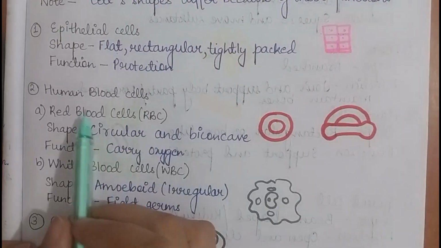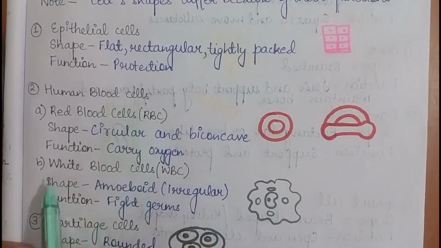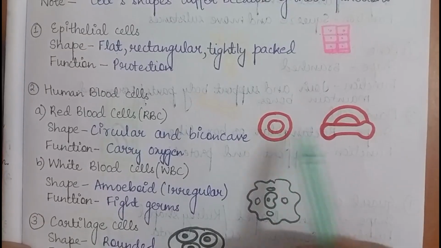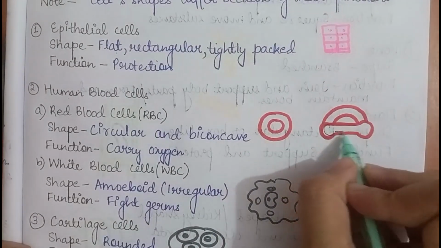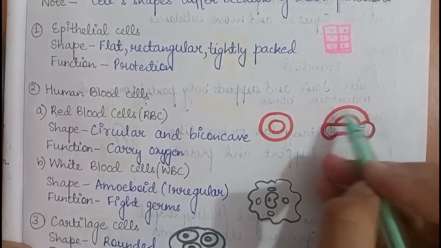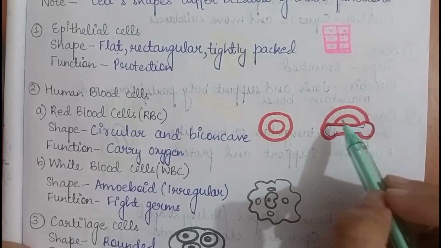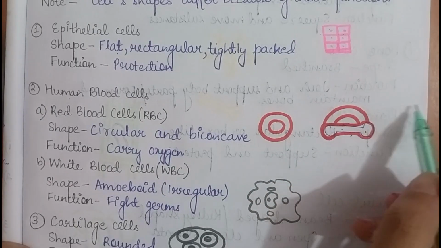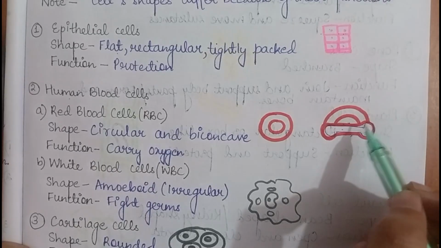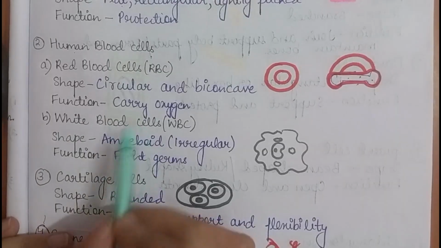Okay, next are the human blood cells. First are the red blood cells. Red blood cells are circular and biconcave. Biconcave looks like this. This is the biconcave shape. Their function is to carry oxygen to various parts of the body, and they take carbon dioxide from there and deliver it to the lungs.